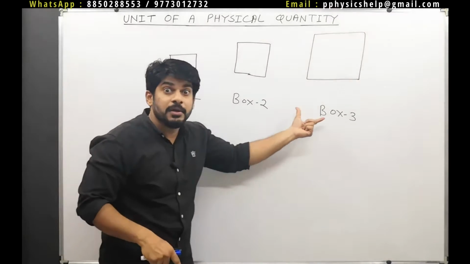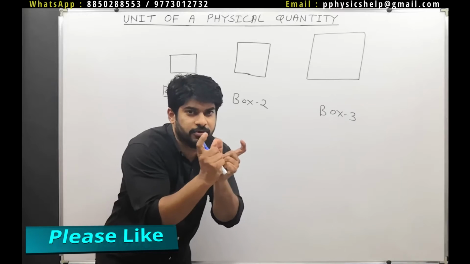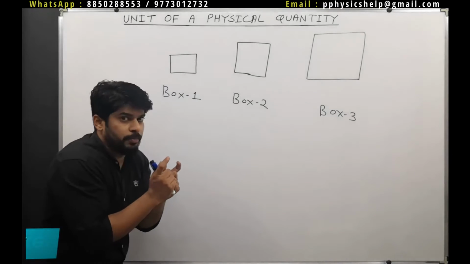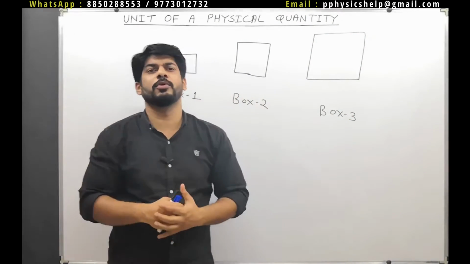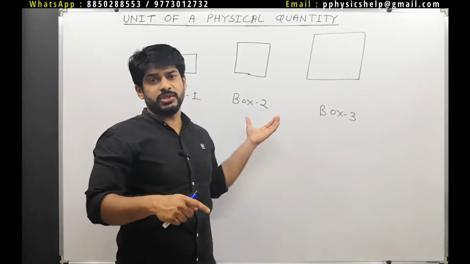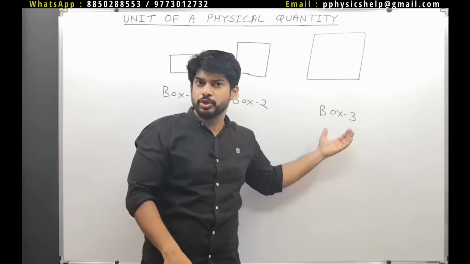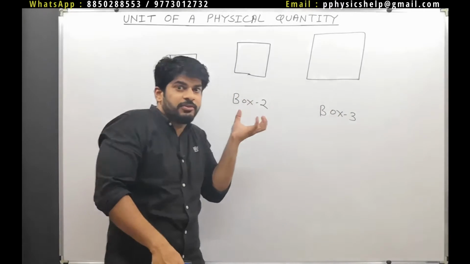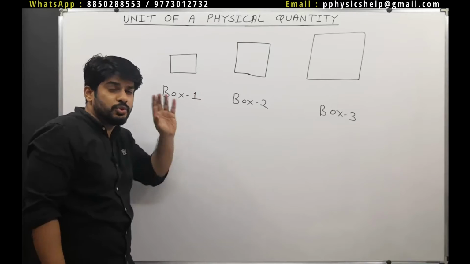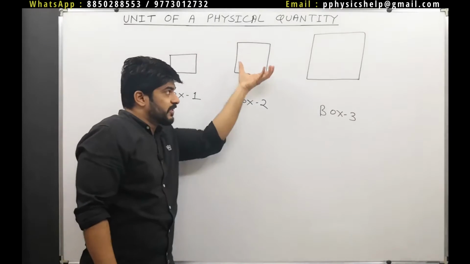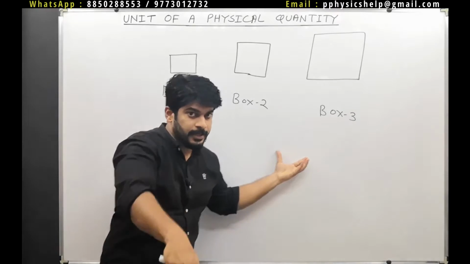The reference value must be defined first, and only then can we talk about the masses of other objects. Otherwise, how can you say that this is twice? How can you say that this is thrice? There should be some reference, something for comparison, and here we have used box 1 for comparison. So if you want to measure the mass of these boxes, first of all you need some reference.